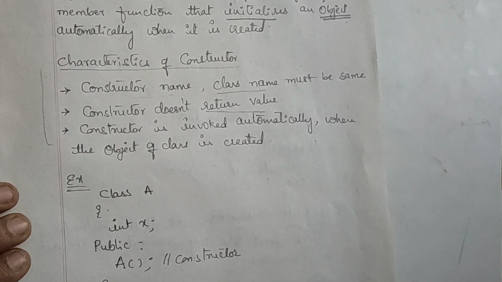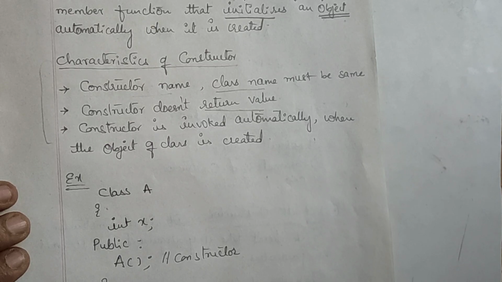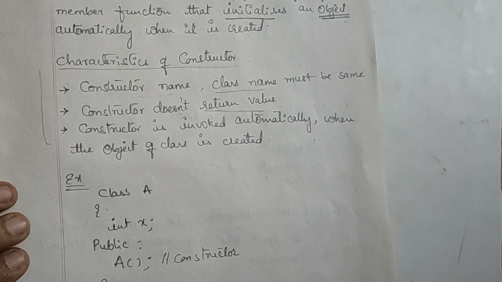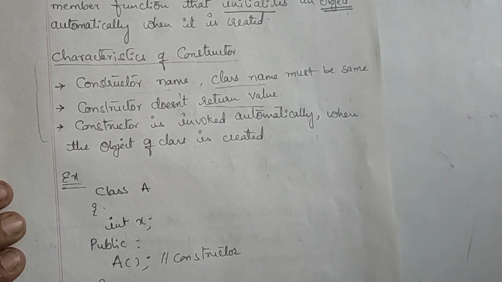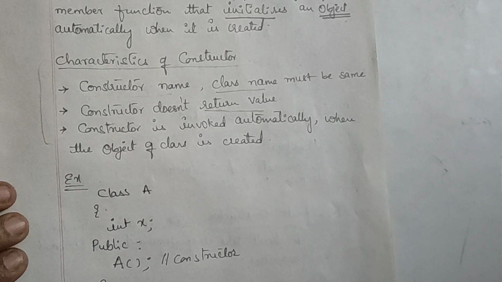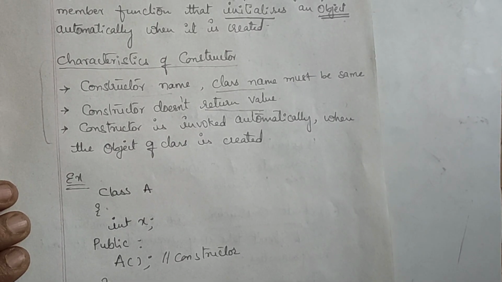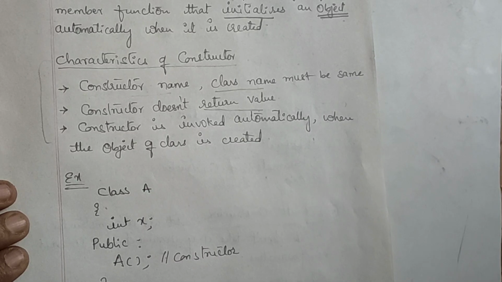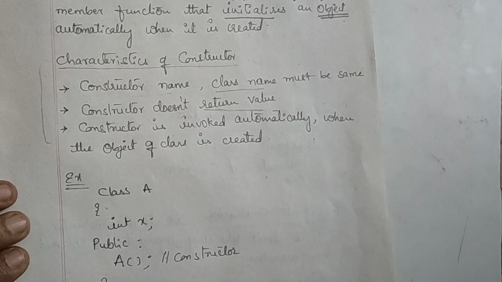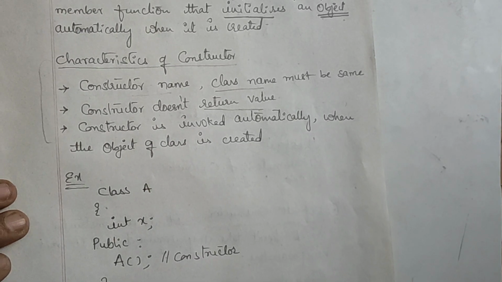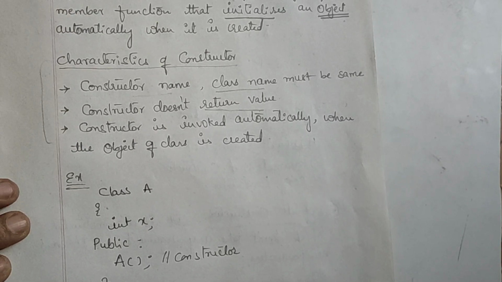The programmer has to write the code for it. If you remember, we took the employee student program in member functions. There I created object E, so I wrote E dot get data or E dot put data, then only the function is called, otherwise it will not be executed.